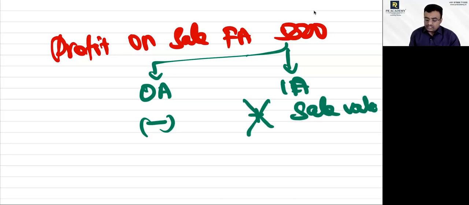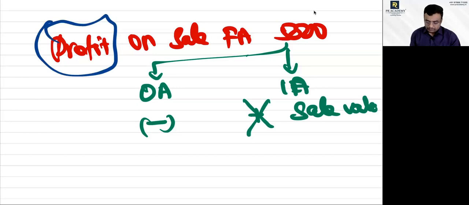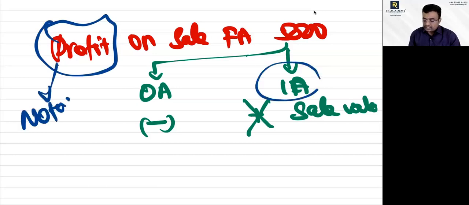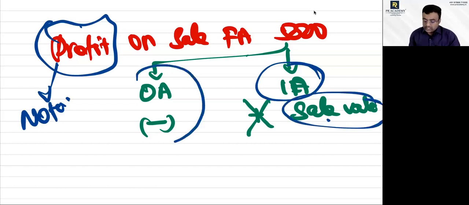Please understand, profit is a notional item. So investing activity, you are not supposed to consider profit. You have to consider sale value, not a profit. So this will be reduced only from operating activities. It will never have a contra effect the way how we had for income and expenses. Are you getting connected with me?